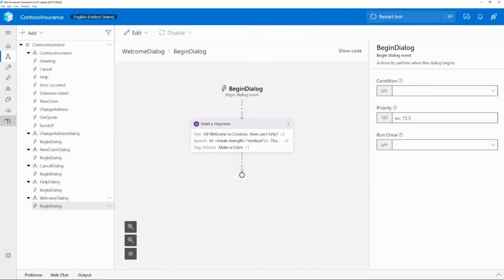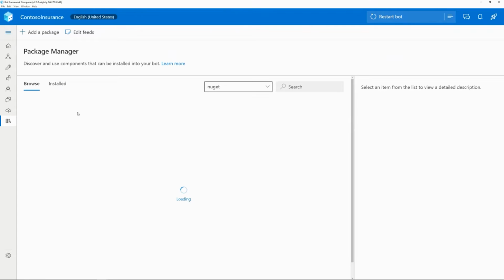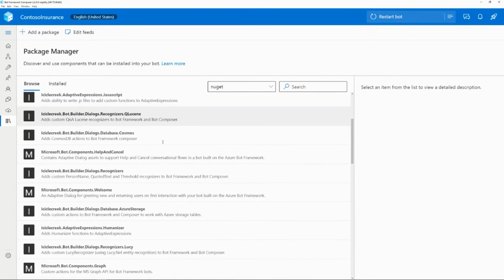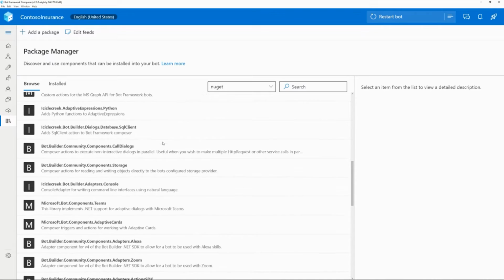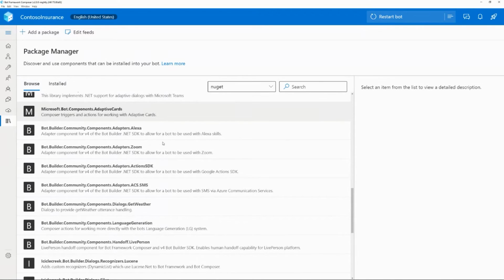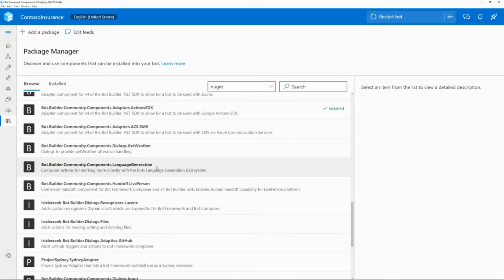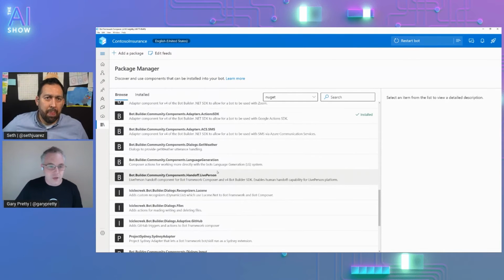But that's been made possible by this new package manager. And the new package manager effectively allows you to say, right, we're going to start with a simple bot template, but then you can scroll through all of the available components, and these are all available on day one. Everything that I'm showing you here has been made available in the last couple months, both first party and community. And there's everything in here from the ability to add new actions to your canvas, like Microsoft Teams. There's also a similar package for GitHub. We have handoff capabilities, so I can hand off to live person or even the ServiceNow virtual assistant if I want to do ITSM integration.